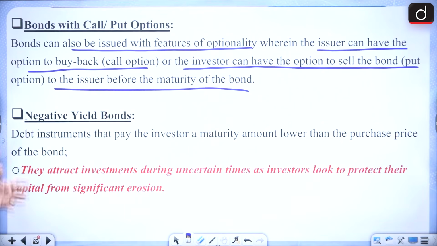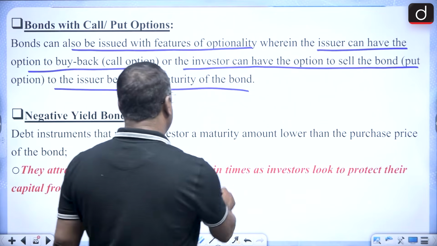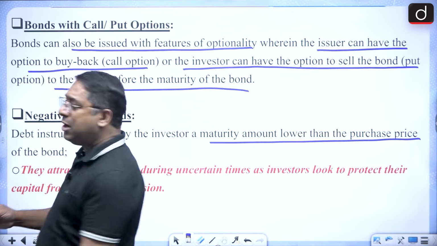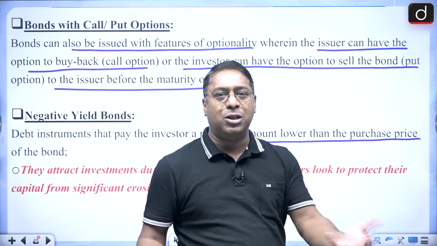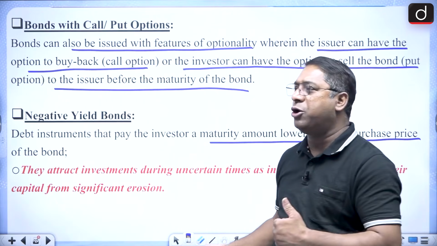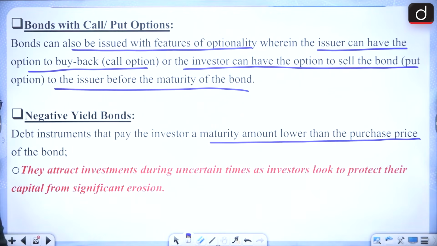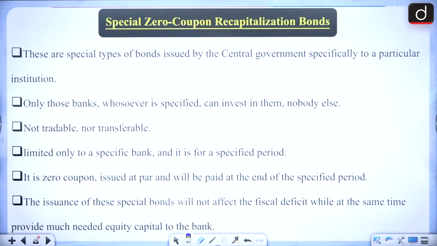Then negative yield bonds, we all know that they are debt instruments that pay the investor a maturity amount lower than the purchase price. That means if you have purchased at 1,000 rupees and on maturity you are getting 900, so that is what? Negative yield bonds. Okay.